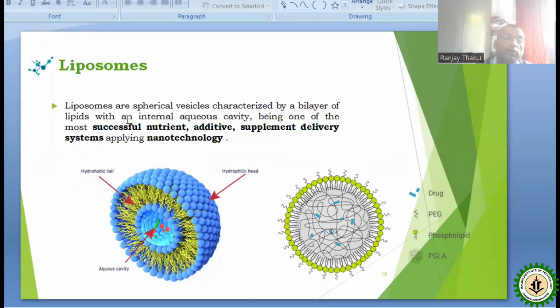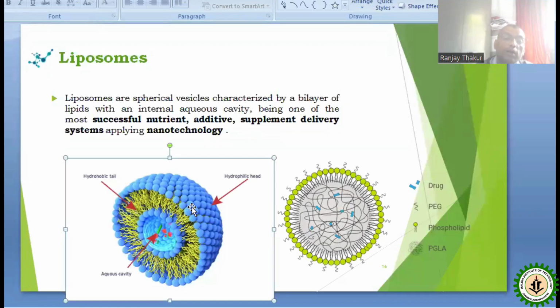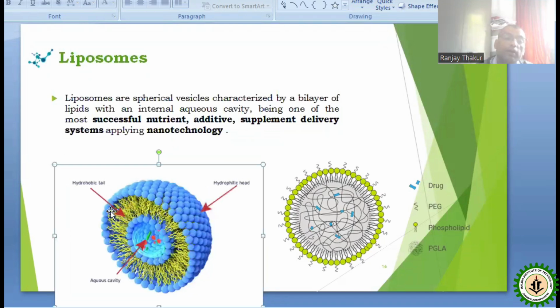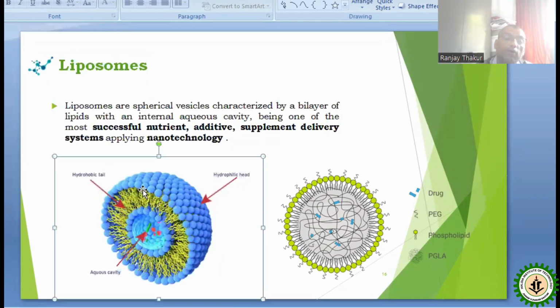Another nanoparticle used is liposomes, which are spherical vesicles characterized by bilayer lipids with an internal aqueous cavity. As you know, phospholipids have two ends, a polar head and a non-polar tail. The non-polar tails point toward the center and the polar heads are away from the center, forming a circle arrangement which is normally called a liposome.